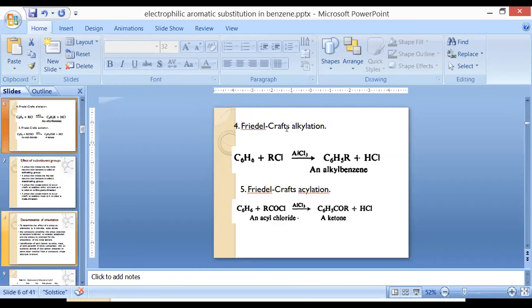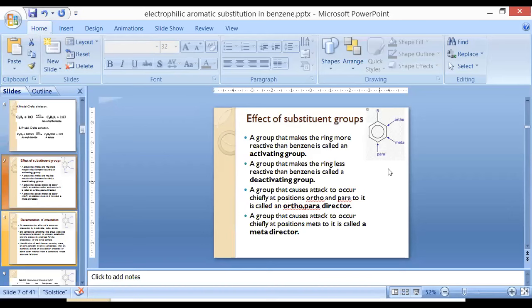Under Friedel-Crafts alkylation, it is going to substitute an alkyl group in the structure of benzene. So again we are going to replace one of the hydrogen atoms with the help of an alkyl group, so there is formation of alkyl benzene. And in case of Friedel-Crafts acylation, we are going to substitute an acyl functionality inside the structure of benzene. So these are all reactions favorable for benzene and benzenoid compounds.